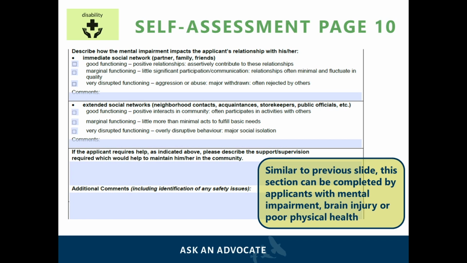The last 3 questions in this section refer to how the applicant socializes with those close to him or her, such as a partner, family member, friends, or those in the community such as neighbors, storekeepers, or public officials. An example could be the applicant does not communicate with neighbors due to severe anxiety. Additionally, if the applicant requires assistance with social skills, they may want to write it here too.